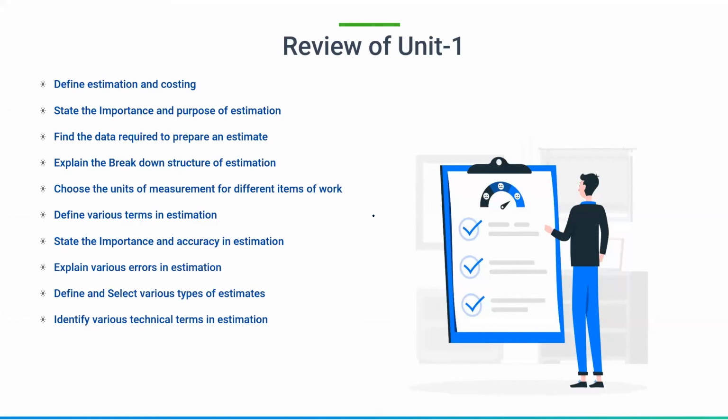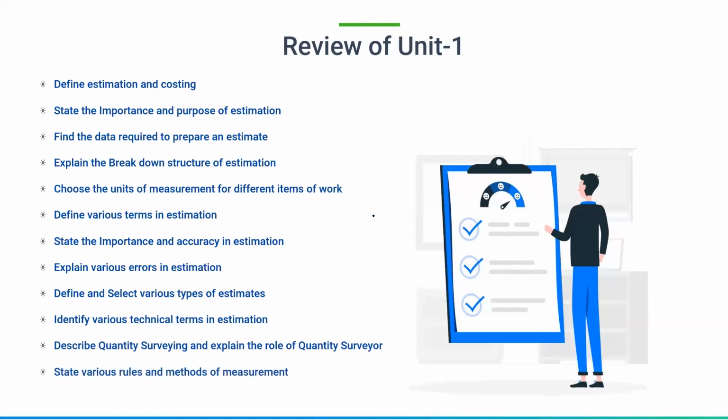In the last lectures, technical terms in estimation which I have discussed today: work charge establishments, contingencies, schedule of rates, and tools and plants. And we have discussed quantity surveying, and explained the role of quantity surveyor. The final one is we have stated the rules and methods of measurement. So these are all the lecture outcomes of unit 1.